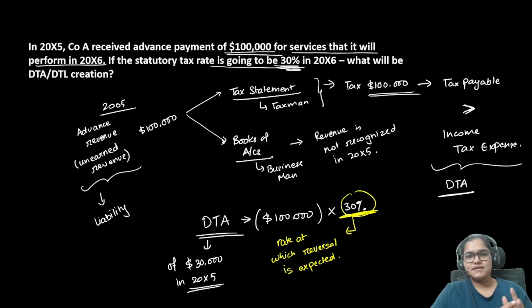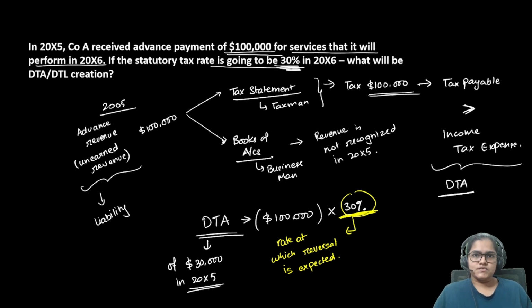But what is the practical problem? For example, let's say this reversal is expected 2 years from now, which means that I received advance payment and I am going to provide some service 2 years from now. Now, how will I know today what the tax rate is going to be 2 years from now? I will not know. So I obviously have to create a deferred tax asset, and I do that at today's tax rate because I don't know what the tax rate is going to be 2 years from now.